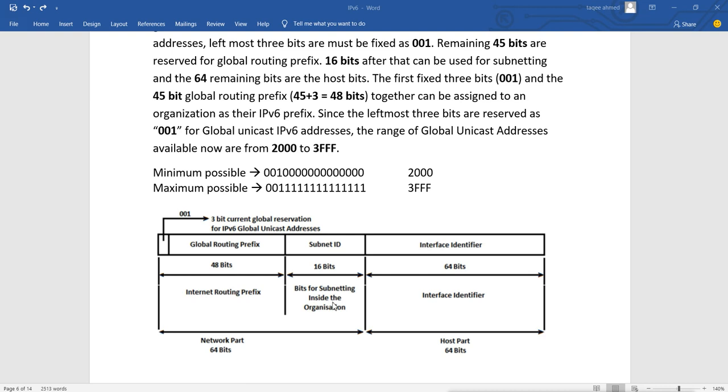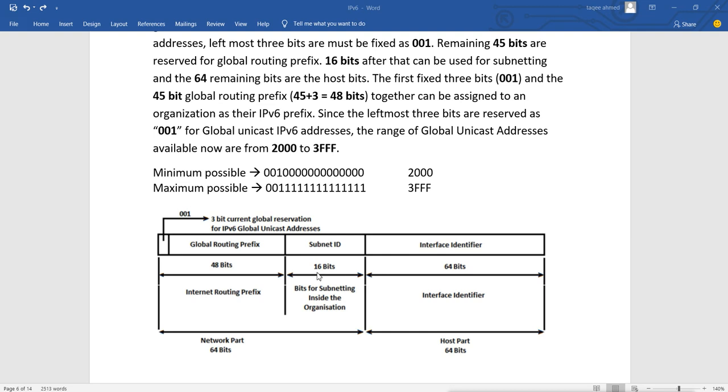So within the organization, with the help of these 16 bits, and 16 bits is very much, 2 raised to 16 means what? It is almost 65,000. It is actually 65,536. That means in a single organization you can create 65,536 departments, subnets, with the help of these 16 bits. It's very large.